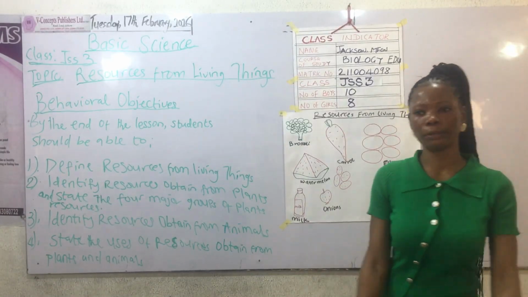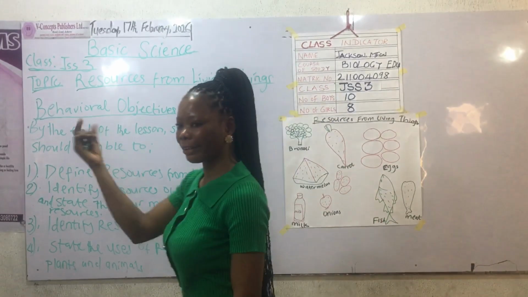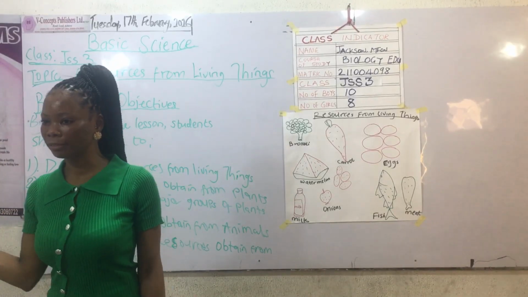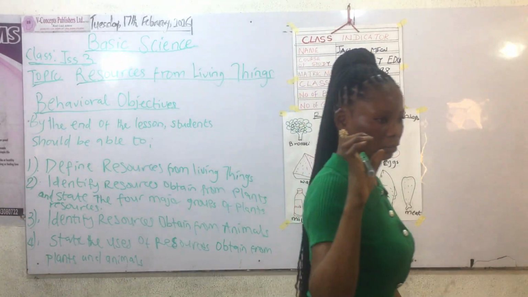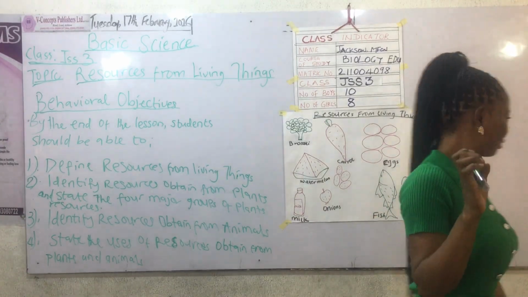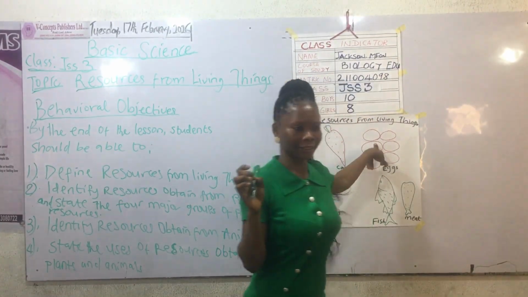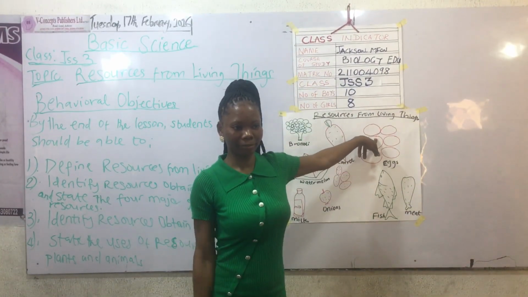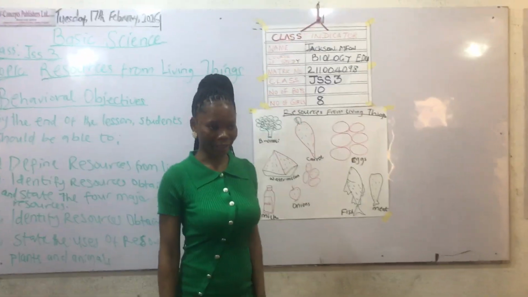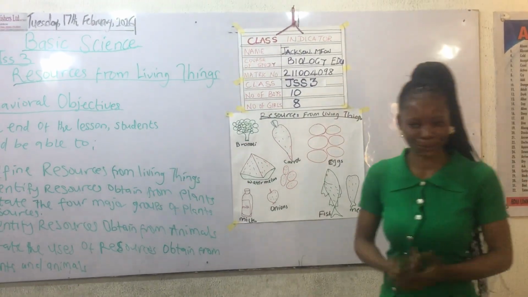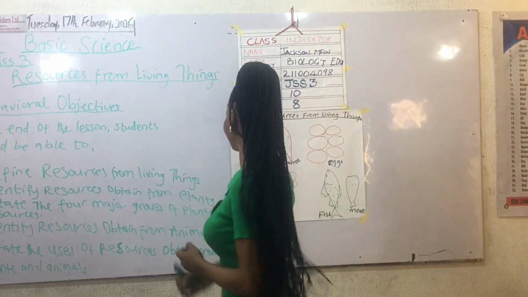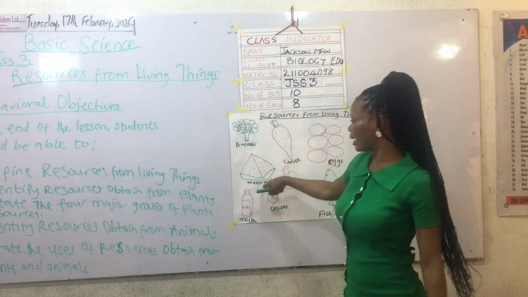For example, you have egg from an animal, from chicken. Are eggs useful? Yes, ma'am. What do you use egg for? You can use it to bake or to eat. You can boil egg to eat. You can fry egg to eat. Anyhow you want to eat. It's for eating.